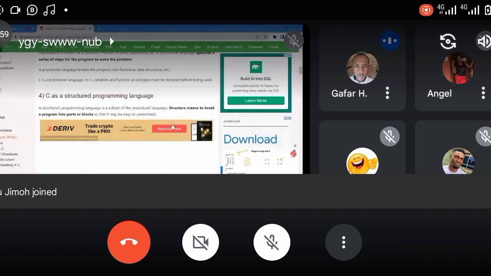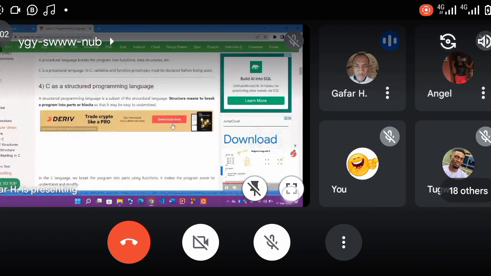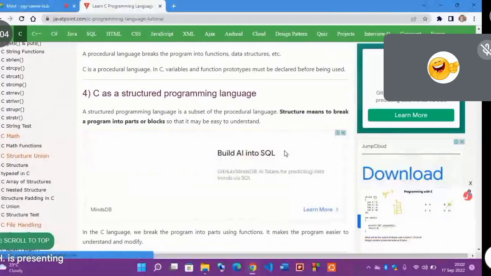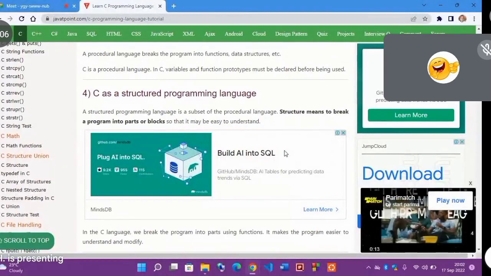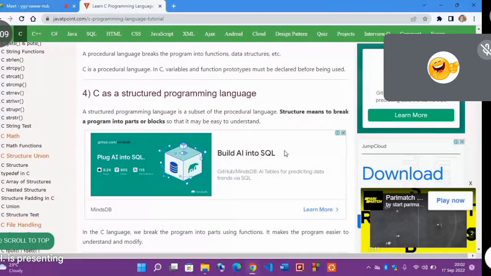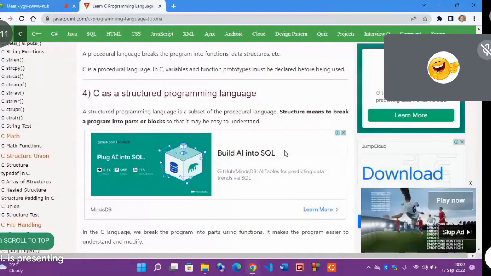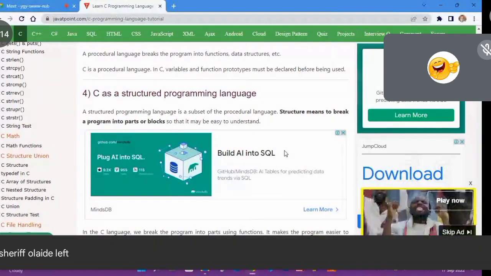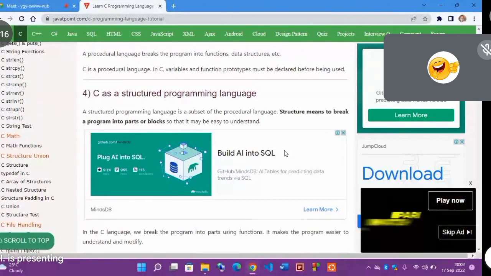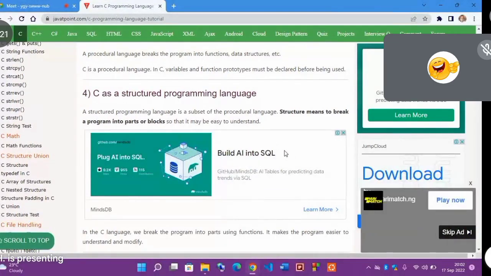We say C is also a structural programming language. It means it breaks a program into blocks of code. I explained that yesterday: when you have a very big, large code that you are writing, you know that it is going to give you a problem when it comes to debugging. So the best way to handle that is to structure the code.